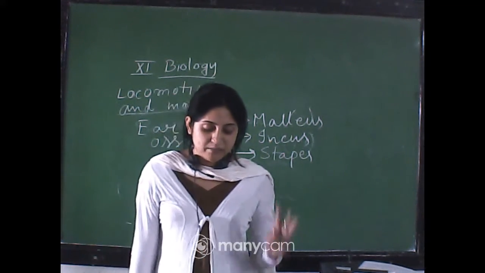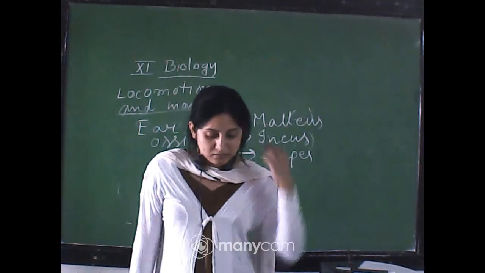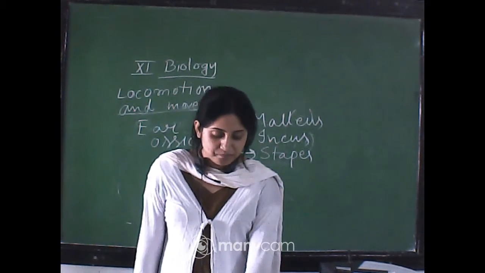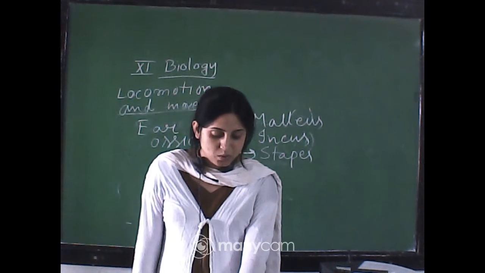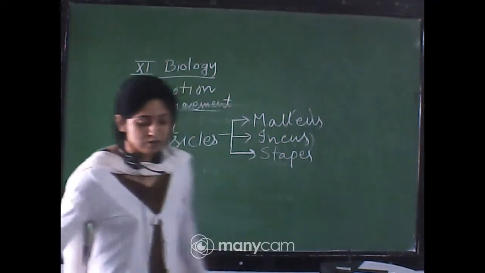So the vertebral column has many regions: cervical with 7 bones, thoracic, lumbar and sacral, then coccygeal.